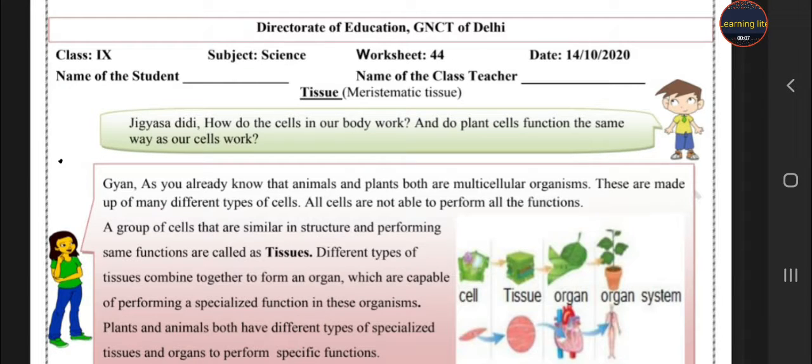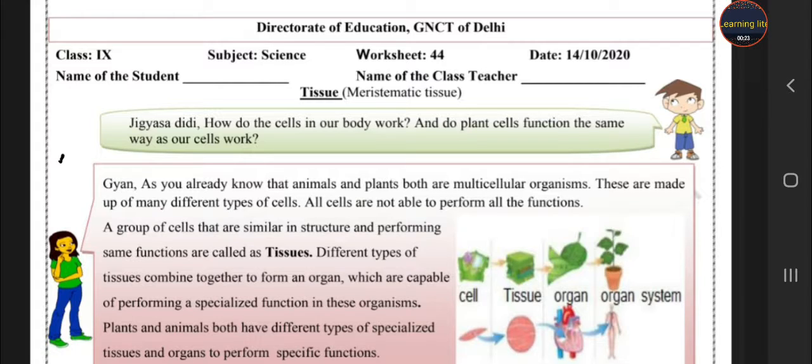Students, today we start a new unit, Tissue. Gyan asks, "Jigyasa Didi, how do the cells in our body work, and do plant cells function the same way our cells work?" So students, let's listen to Jigyasa Didi.